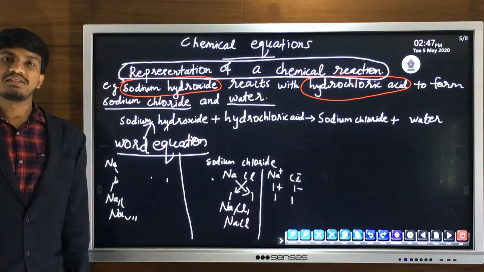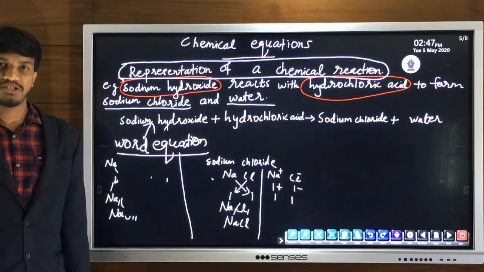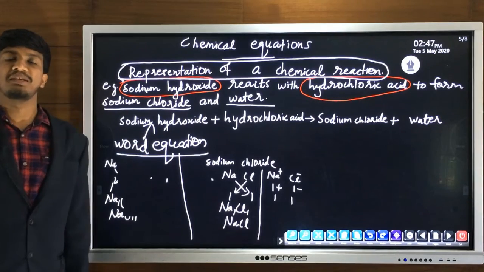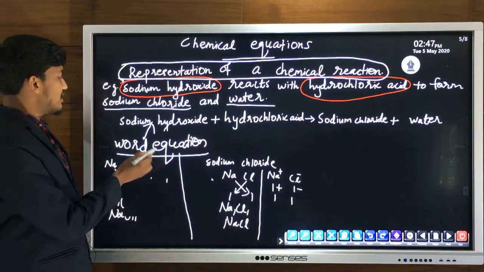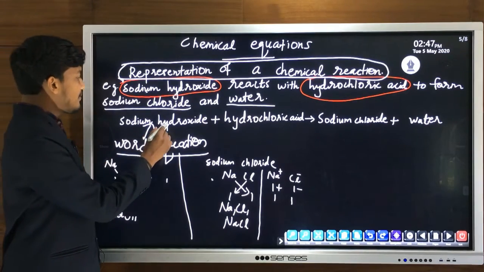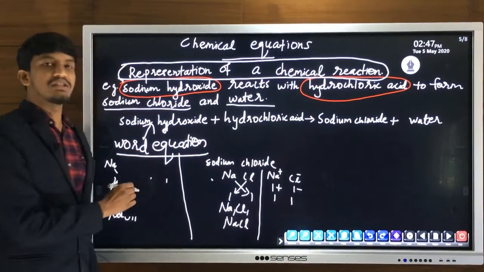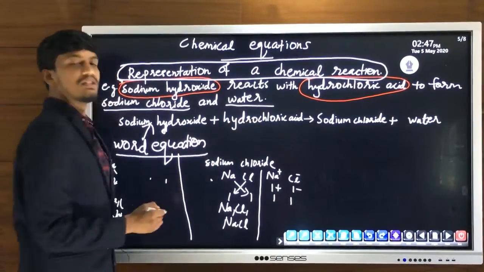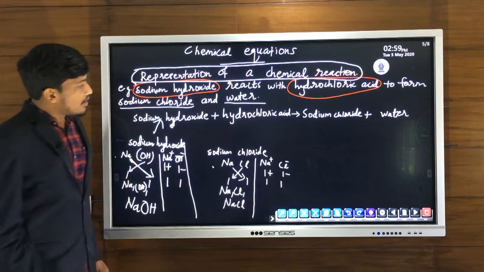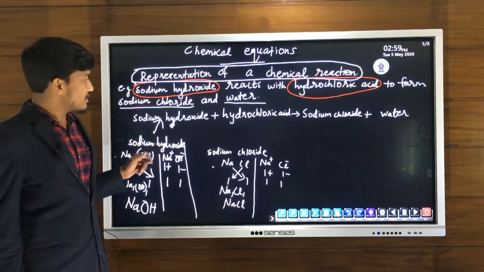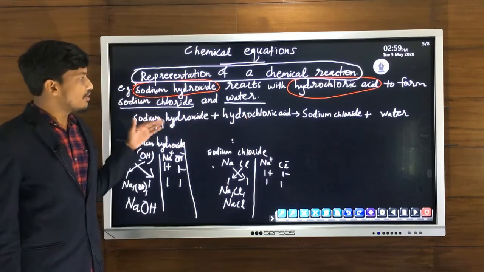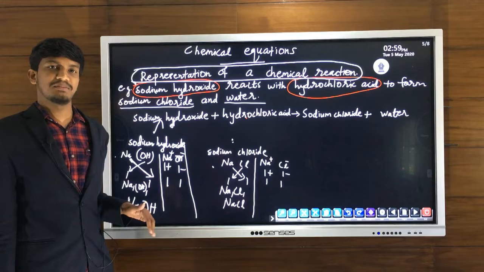Now we have to convert this word equation into a chemical equation. So this is not the chemical equation, this is a word equation only, because there are only names of reactants and products. Now we have to change this word equation into a chemical equation. So for that, what do we have to do? We have to write the symbols and chemical formulae of all these reactants and products. So in this case, on the LHS, that is on the left hand side, we have two reactants, sodium hydroxide and hydrochloric acid. So now how can we convert this word equation into a chemical equation?